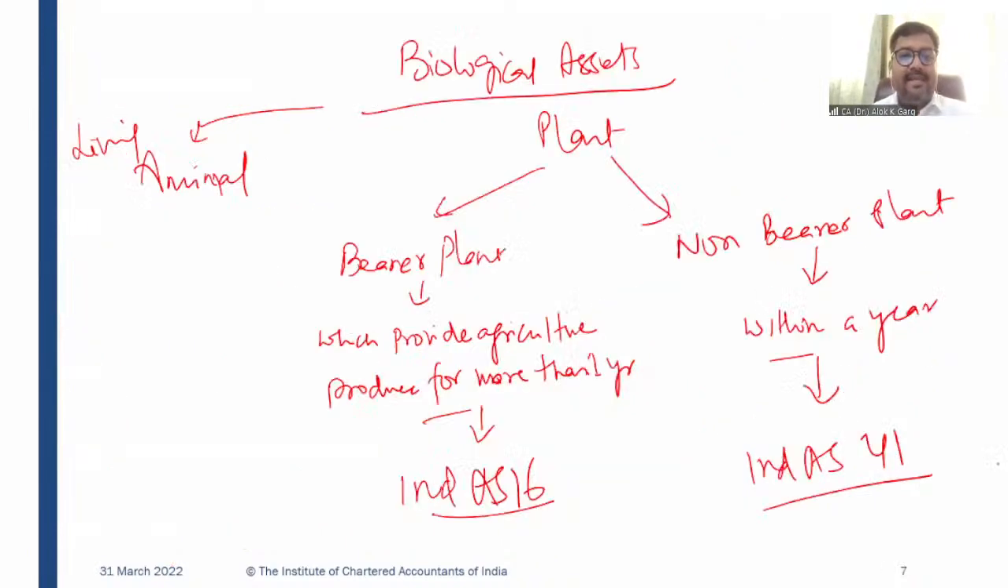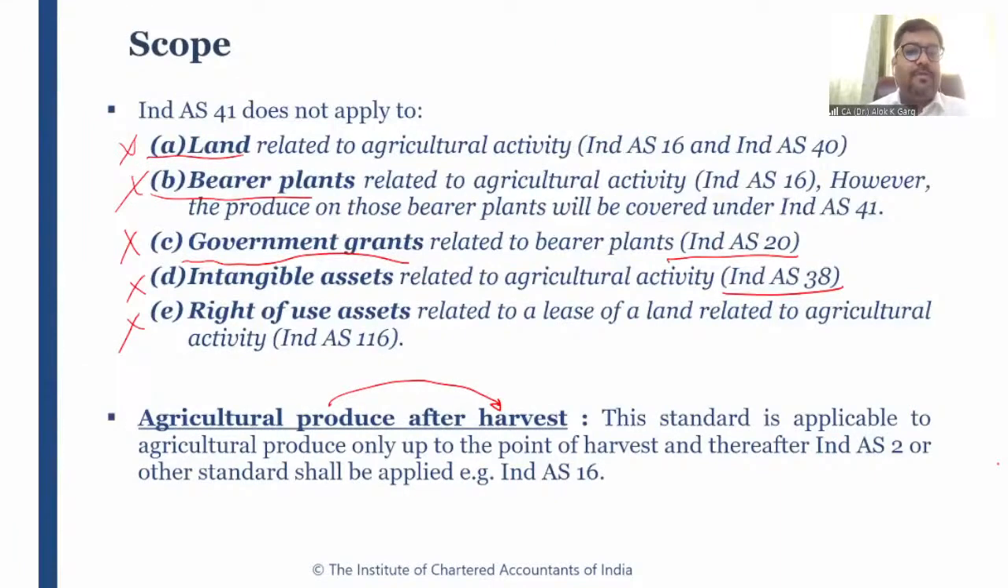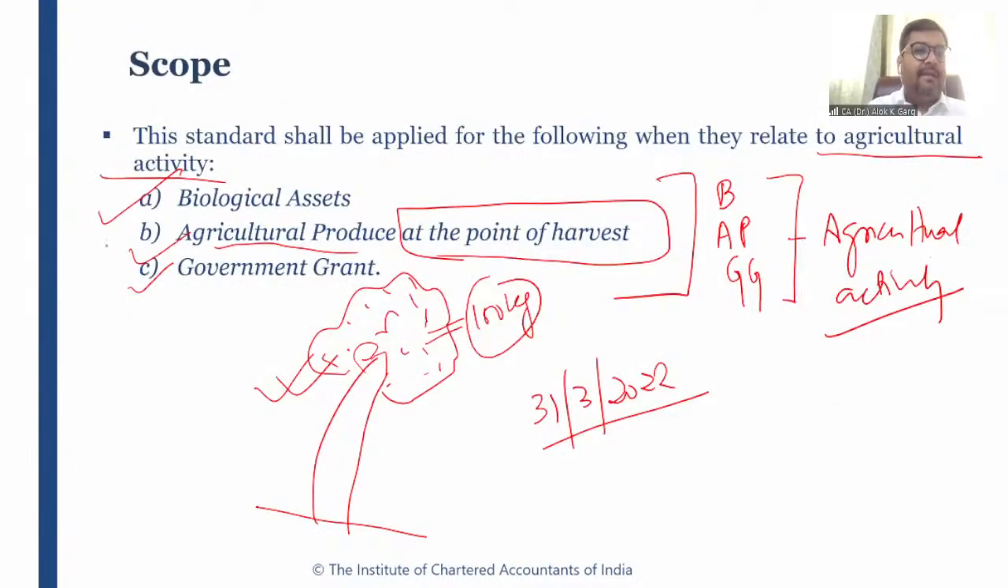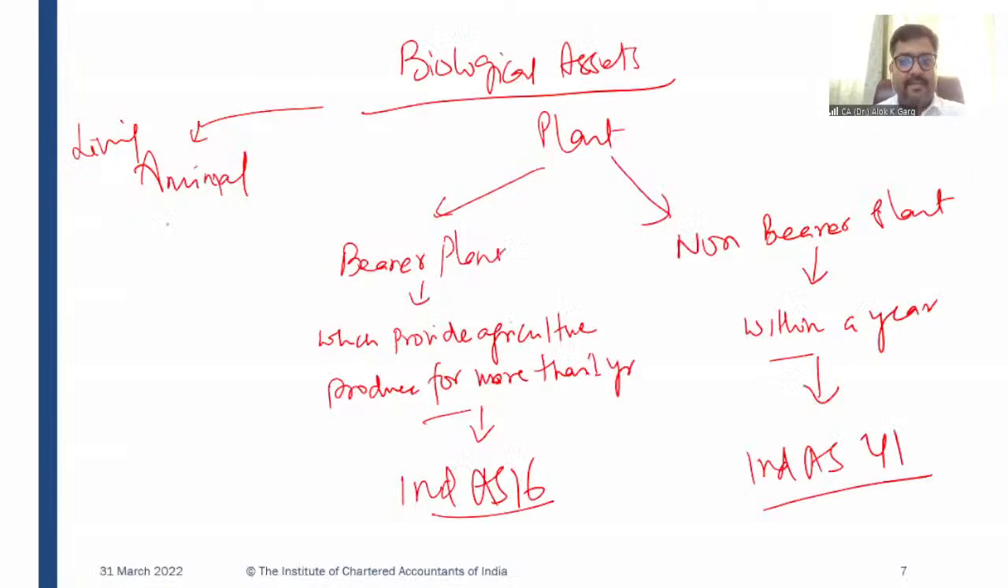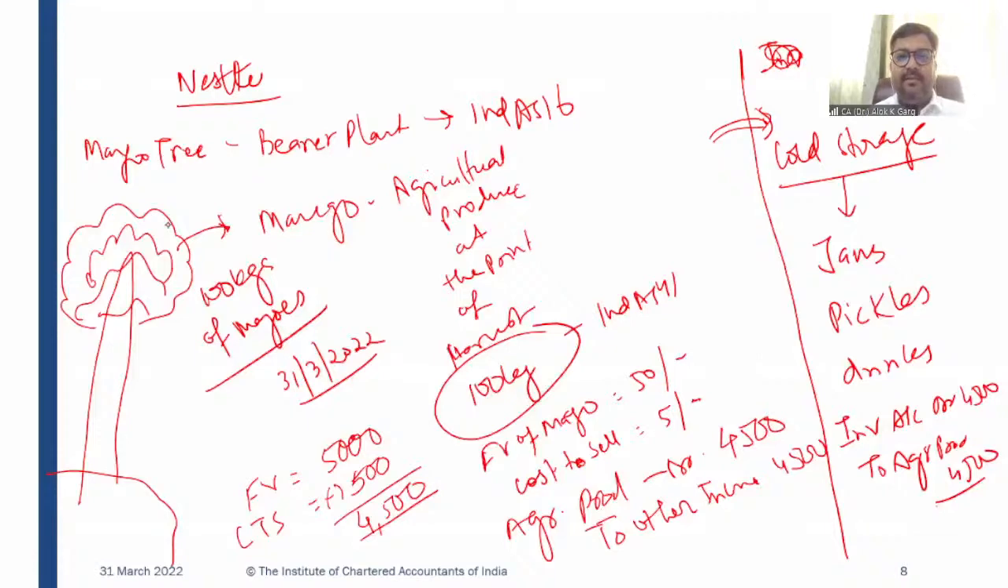Okay, and hence the standard says that for agriculture produce after harvest, this standard 41 is not applicable. Ind AS 41 is applicable to agriculture produce only up to the point of harvest, and thereafter Ind AS 2 or other standards shall be applied, right? So this standard is only applicable to agricultural produce up to the point of harvest. We have seen that even in the scope para, agricultural produce at the point of harvest, right? Is it clear?